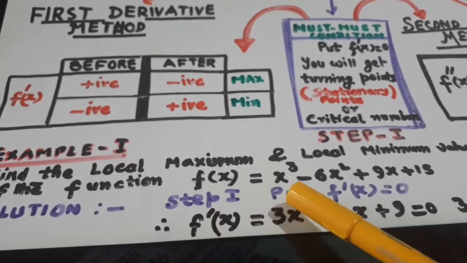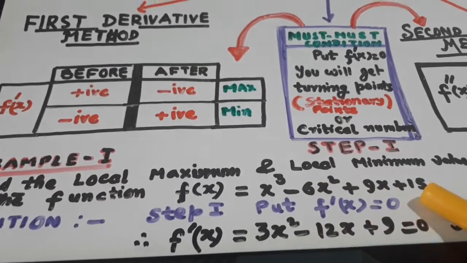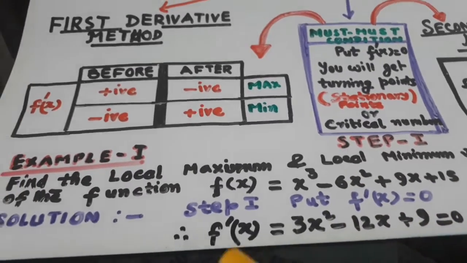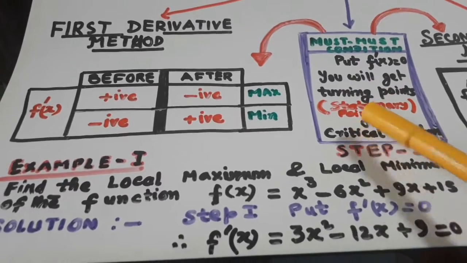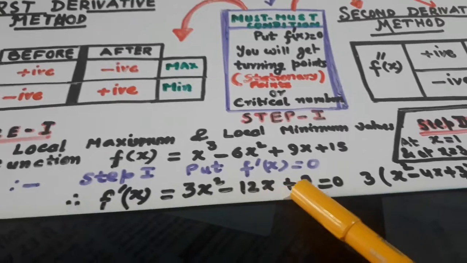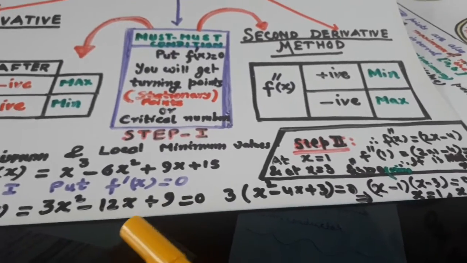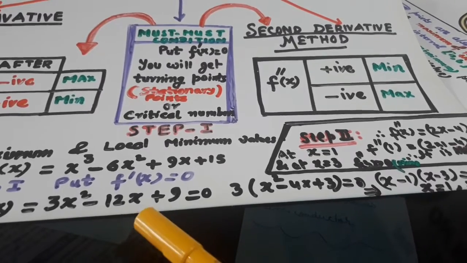Find the local maxima and local minimum values of the function. The function is f(x) equal to x cube minus 6x square plus 9x plus 15. What is step 1? Put f dash x equal to 0. So its derivative is 3x square minus 12x plus 9.